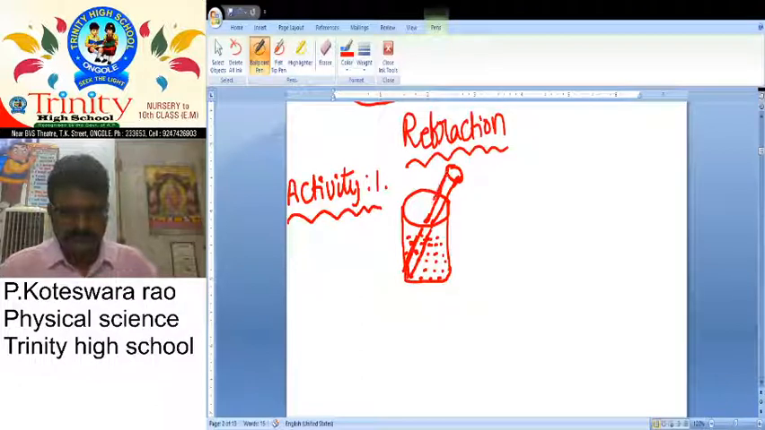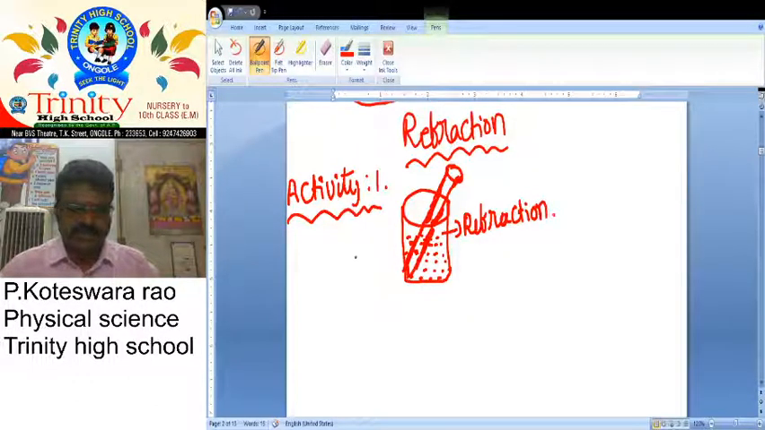We take one pencil or one pen. Do you observe here, at the surface, it appears to be bent? So why does it appear so? We already told, our answer is nothing but refraction.